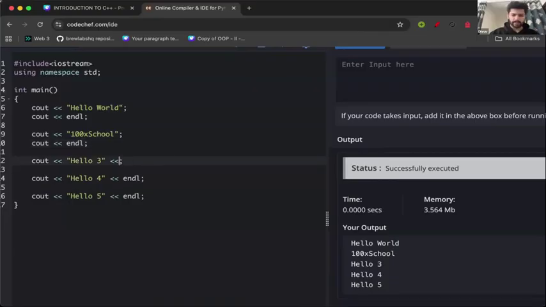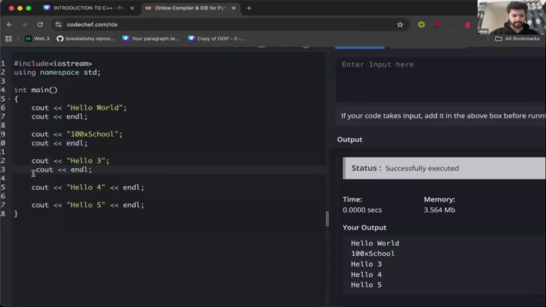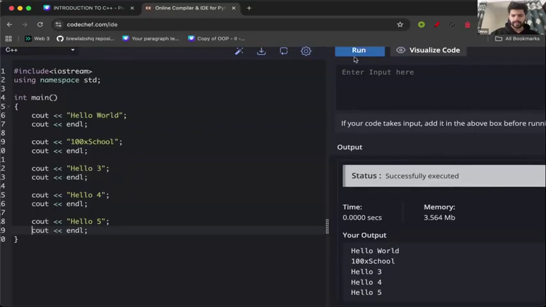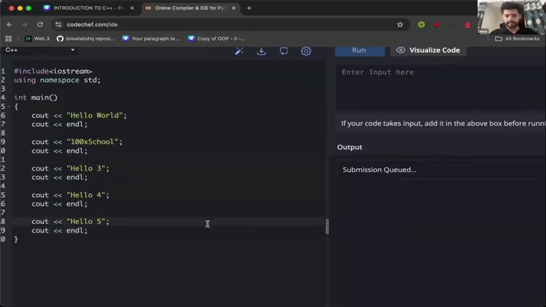I could write it like this also. This is like I'm writing only one thing in cout. So this will also give us exactly the same output.